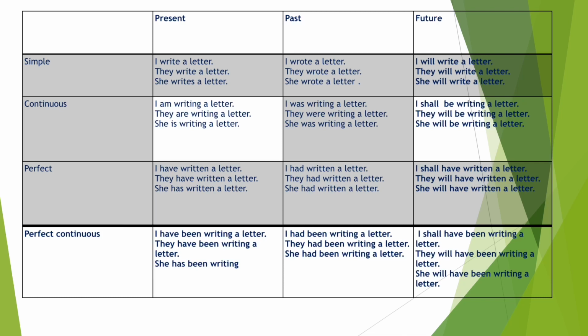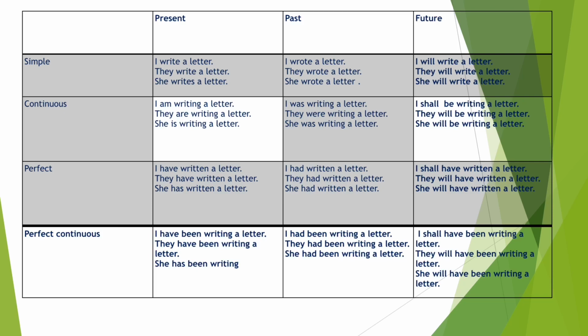Present perfect continuous tense. I have been writing a letter, they have been writing a letter, she has been writing a letter. A letter is missing here. So the structure is has or have plus been plus first form of the verb plus ing. Next, past perfect continuous tense. I had been writing a letter, they had been writing a letter, she had been writing a letter. So the structure is had plus been plus first form of the verb and ing.